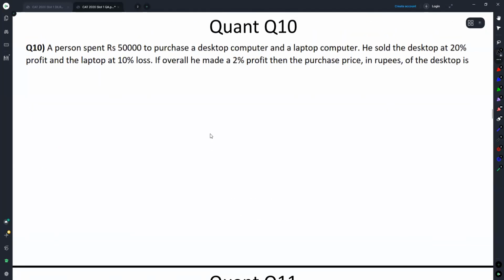This one now. A person spent 50,000 to purchase a desktop computer and a laptop computer. He sold the desktop at 20% profit and the laptop at 10% loss. If he made an overall 2% profit, then the purchase prices in rupees of the desktop is.